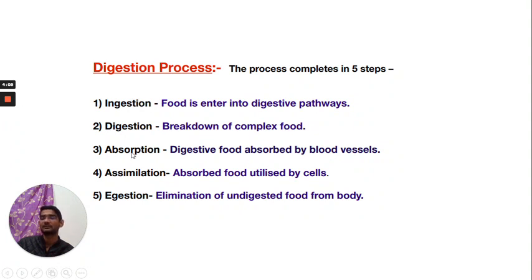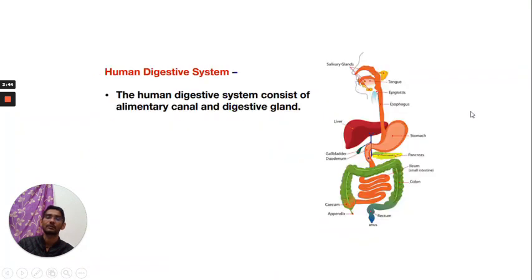Third step is absorption. Digested food is absorbed by blood vessels. Fourth step is assimilation. In this step, absorbed food is utilized by the cells for energy production. Last step is egestion. In this step, undigested food is eliminated from the body. This is all about the digestive process.